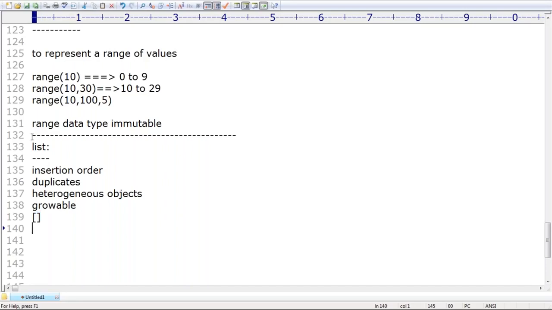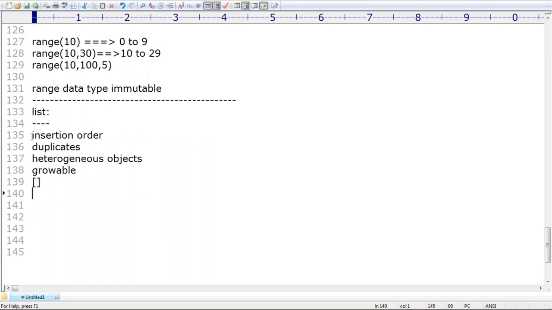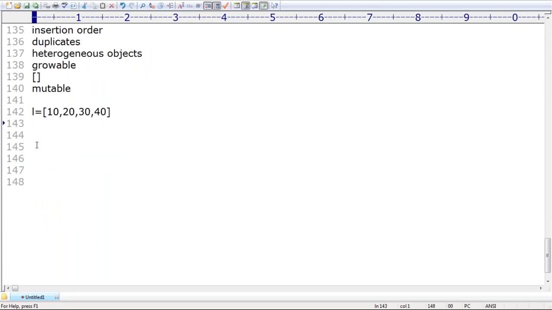I covered that already, right? Okay, square bracket. We can increase or decrease the elements, which means it is mutable in nature. That's all. The best example: L is equal to 10, 20, 30, 40. I'm taking this by default, sir. This one itself is nothing but